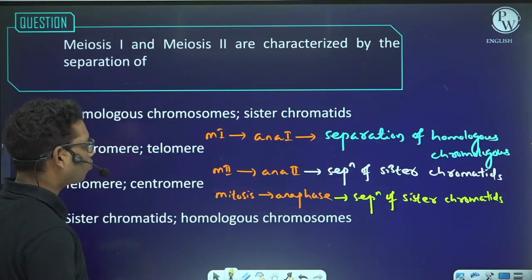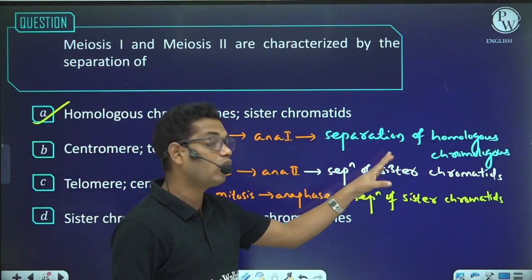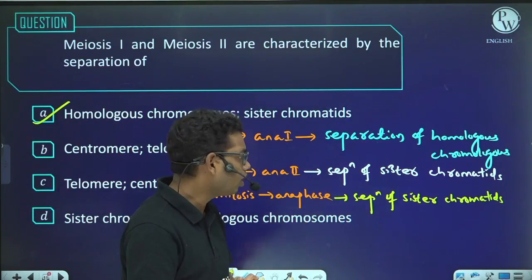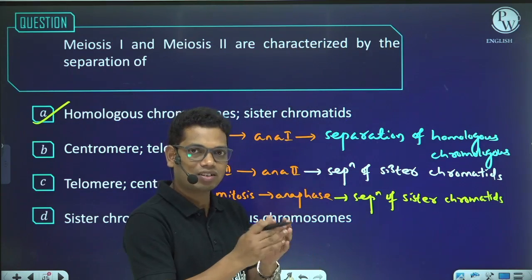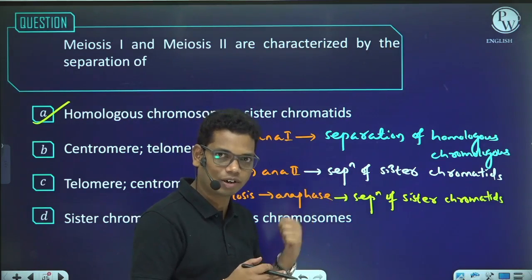And one more thing, when the homologous chromosomes get separated, in this case there will be no splitting of the centromere. But when the two sister chromatids get separated, in that case the centromere splits.